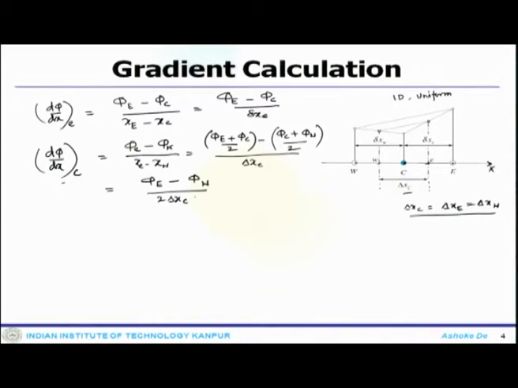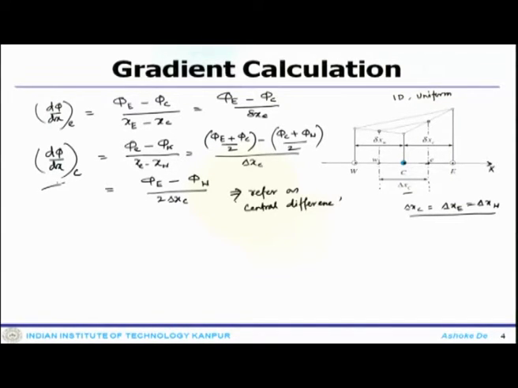So, usually referred to as central difference scheme. So, the central difference which we now find out at cell center C, using the information of east cell and the west value, one can refer to as central difference, and this is going to be the first derivative using central difference scheme.